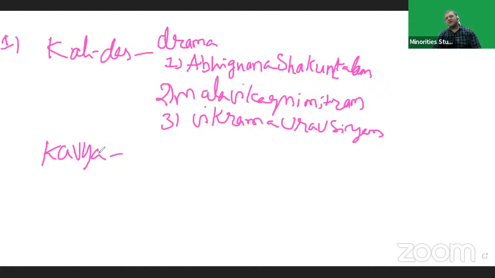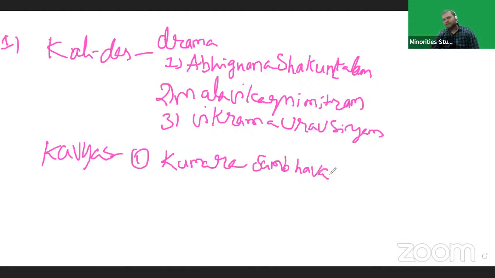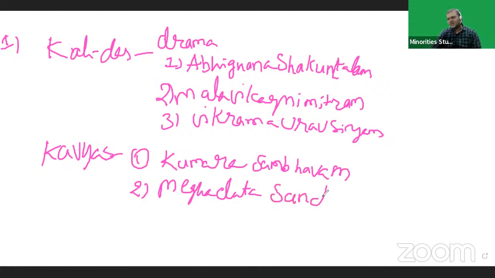Remember the kavyas here: Kumara Sambhavam, Meghaduta Sandesham.